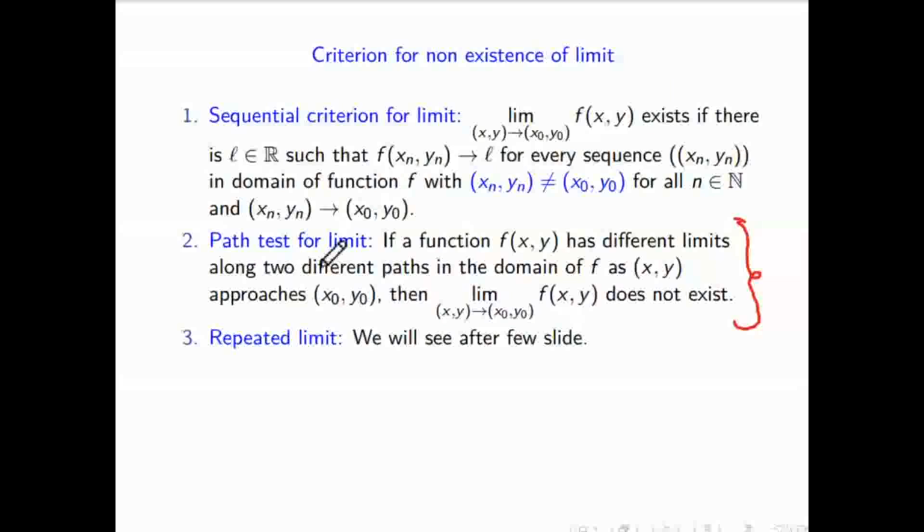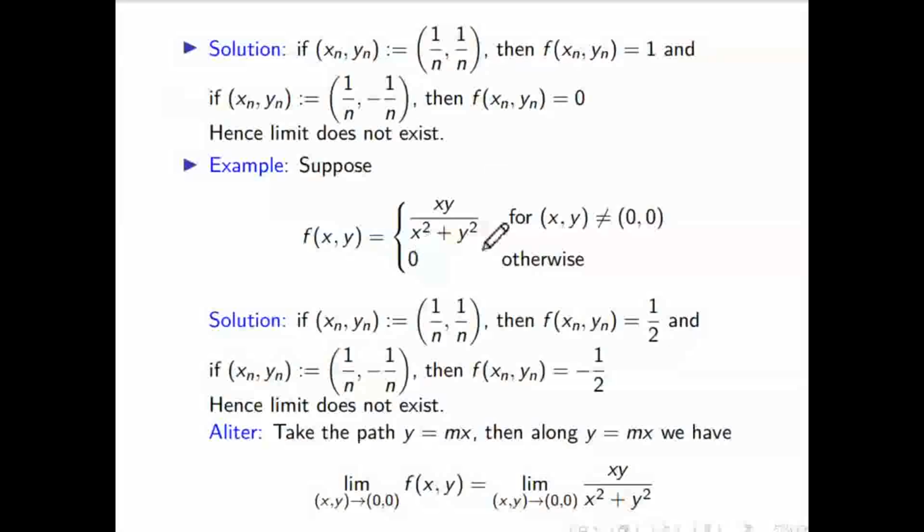Now we'll see the path test. Like this example, we are doing it by path test, same, xy by x square plus y square. So this was by the sequence criterion. Now we'll do it by path. So I choose the path y equal to mx. That means either you can do it like this, or you can choose 2 different paths. One is y equal to x, this is one straight line. Another you can choose y equal to 2x, that is also a straight line. Both are passing through 0, 0.